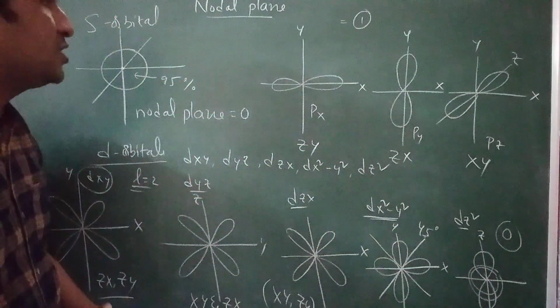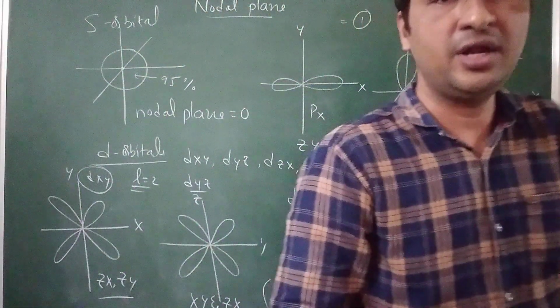So these are the nodal planes in the orbitals.